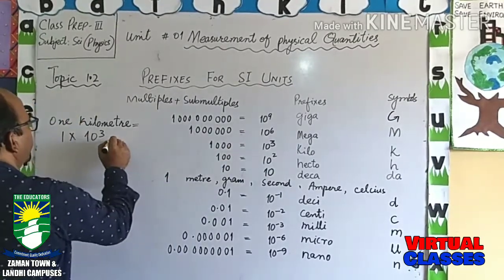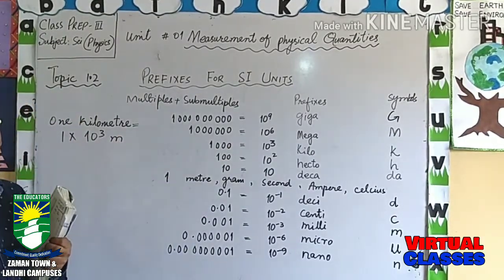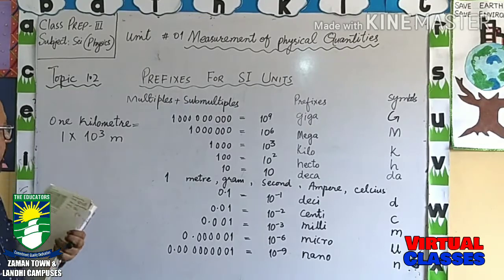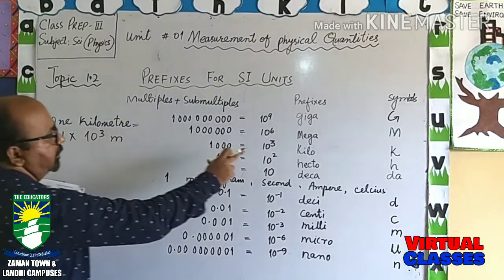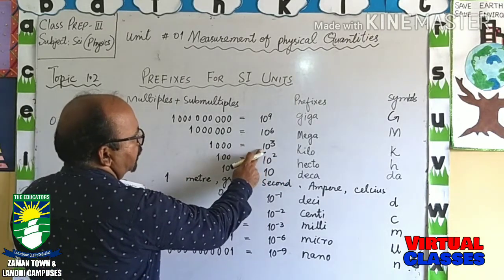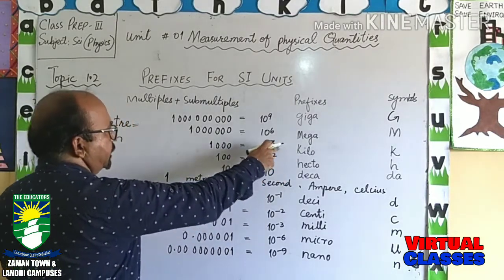meter, we will write its symbol. Okay, 1 kilometer, the value will be 1 multiplied by 10 raised to power 3, because the kilo has value 10 raised to power 3.